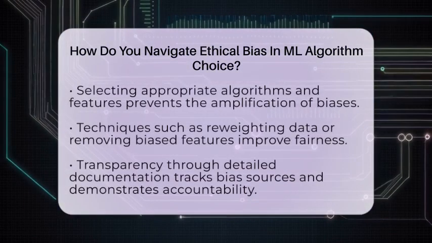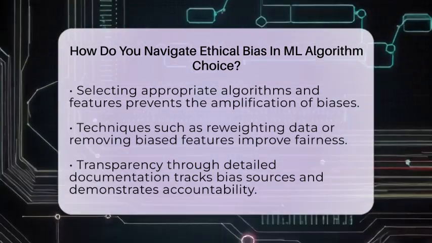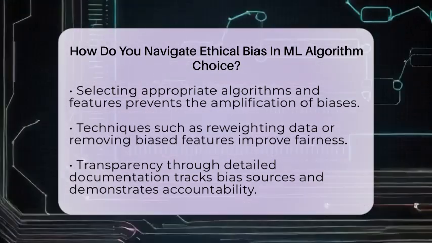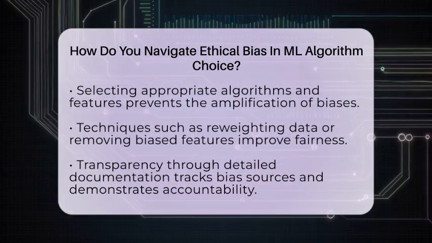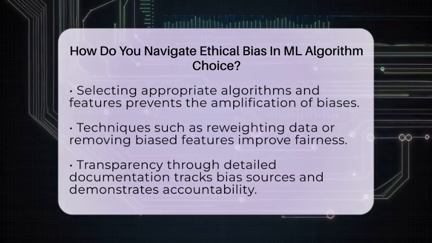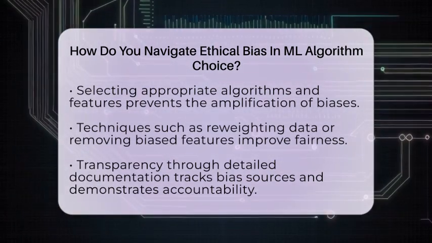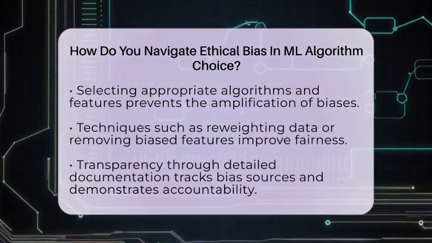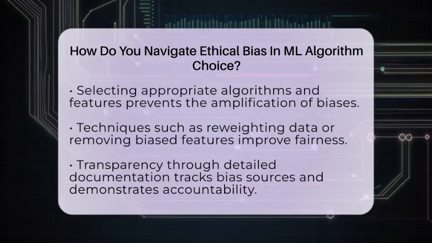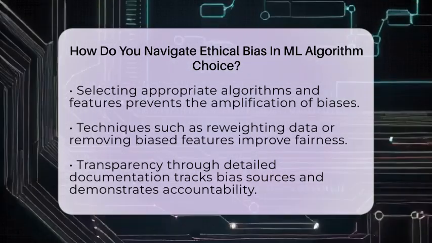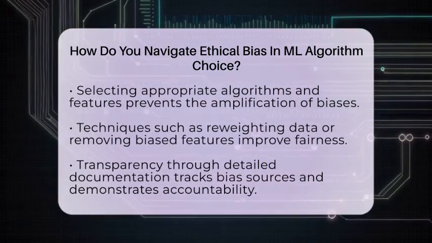Choosing the right algorithm also matters. Some algorithms are more prone to bias because of how they process data. For example, certain models might give more weight to features that act as proxies for sensitive attributes. Carefully selecting features and avoiding biased variables helps keep your model fair. Techniques like reweighting data points or removing biased features can make a big difference.